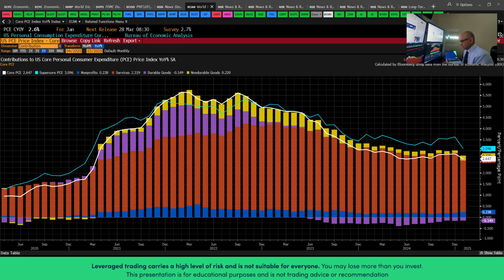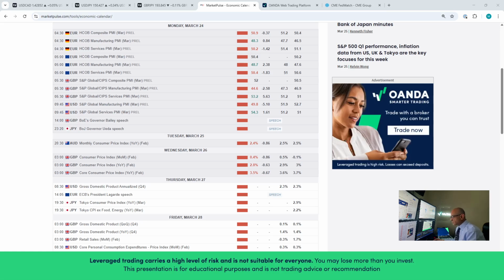month. The release will also include other data, personal consumption and personal spending figures, and durable goods orders. Watch for potential impact from tariff concerns.